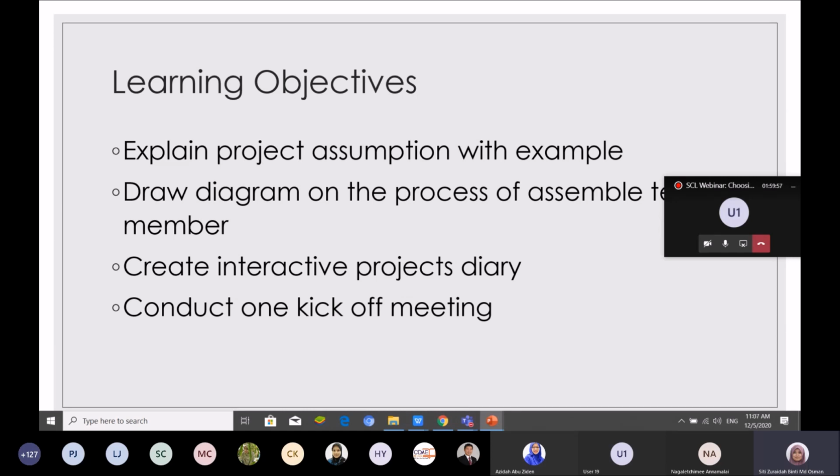I asked them to explain in less than 2 minutes. They need to summarize and explain project assumption in less than 2 minutes with example. They can use Flipgrid, and also they use their phone.